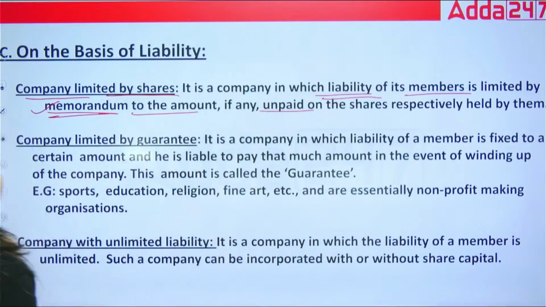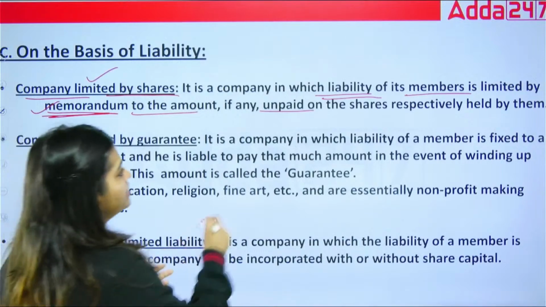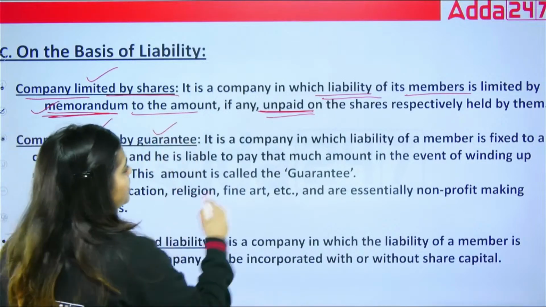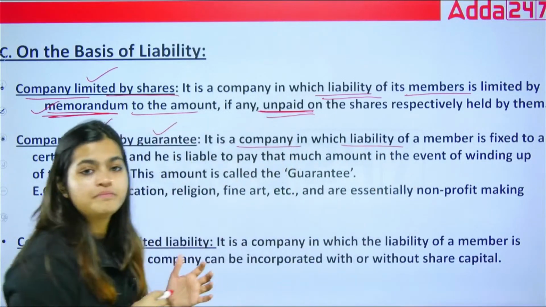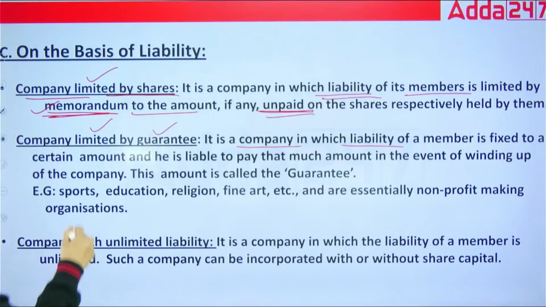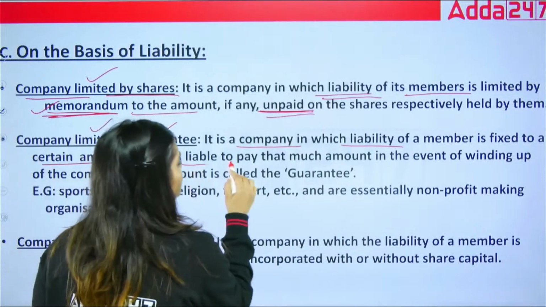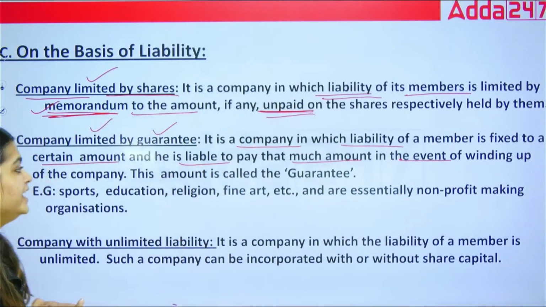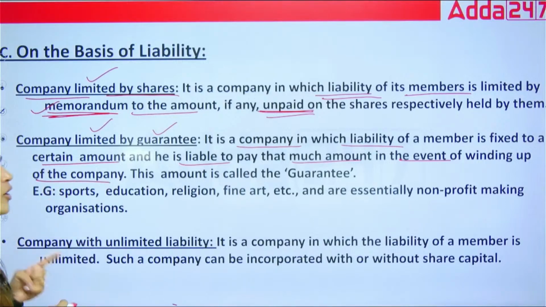Chaliye. So now, under MOA, if the liability of a member is limited only to any amount unpaid on the shares respectively held by them, then we call it a company limited by shares. Next is company limited by guarantee. A company in which the liability of its member is fixed to a certain amount, and he is liable to pay that much in the event of winding up of the company. This amount is called the guarantee.